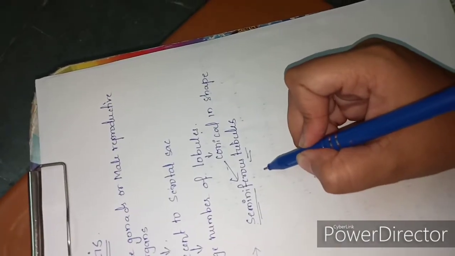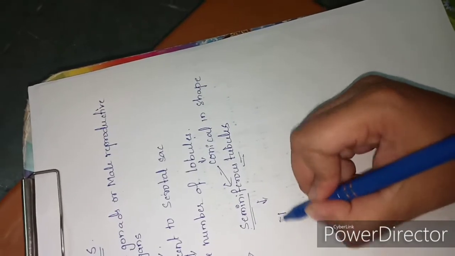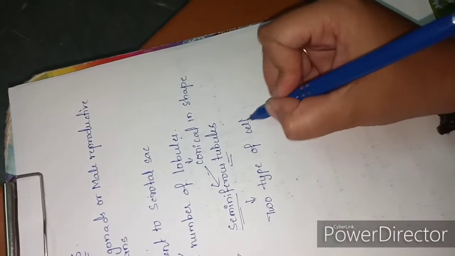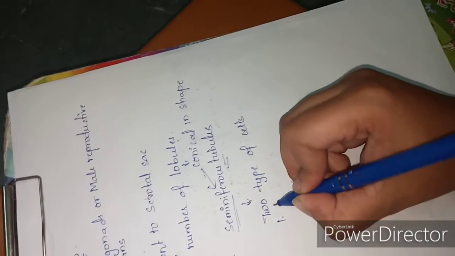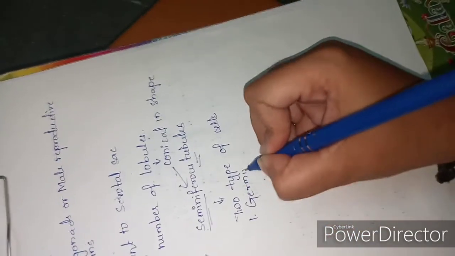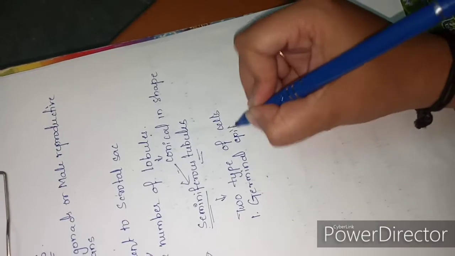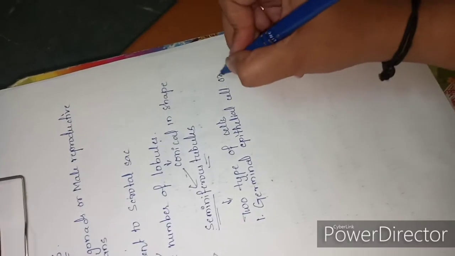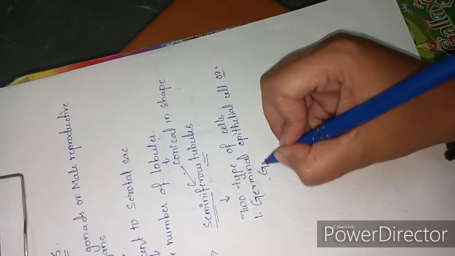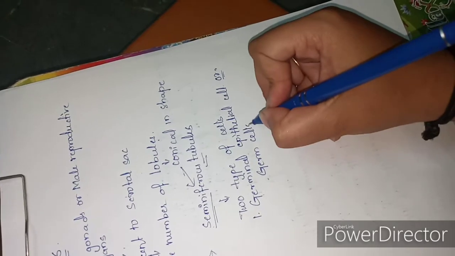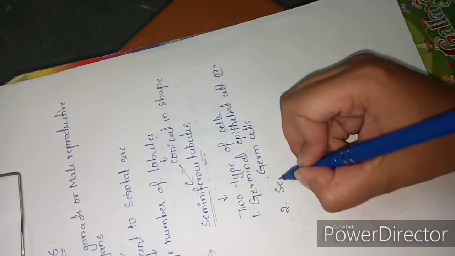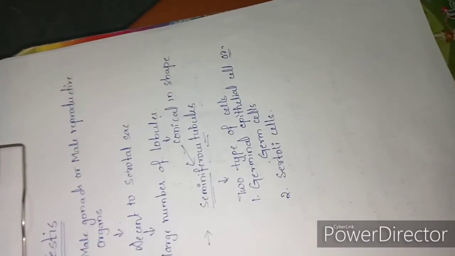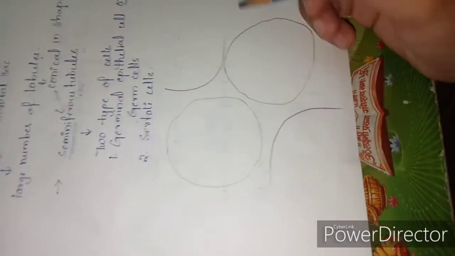Each seminiferous tubule encloses two types of cells. The first one is the germinal epithelial cells, or the germ cells, and the second one is the Sertoli cells. Let us have a look at the diagram.